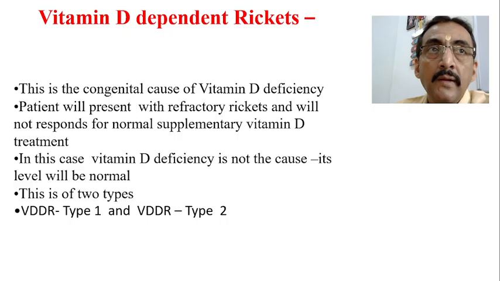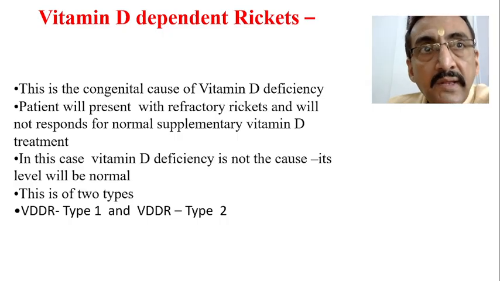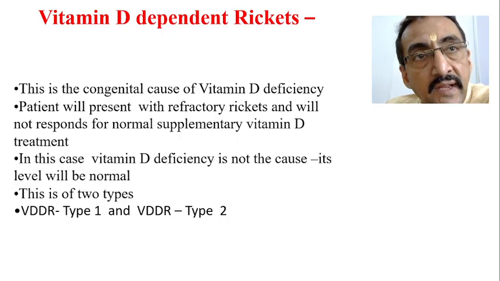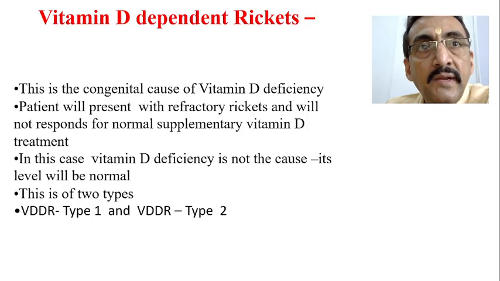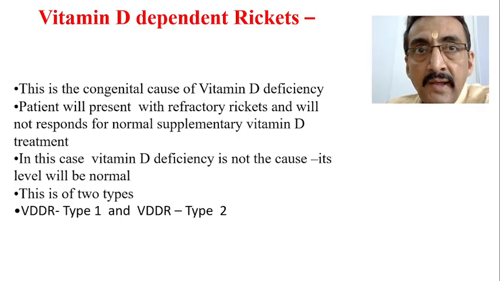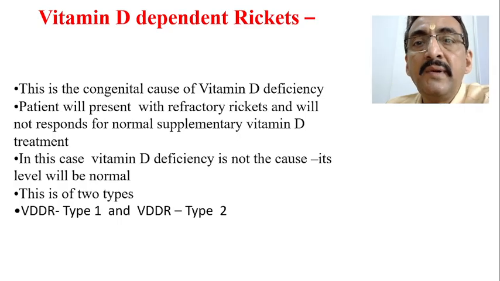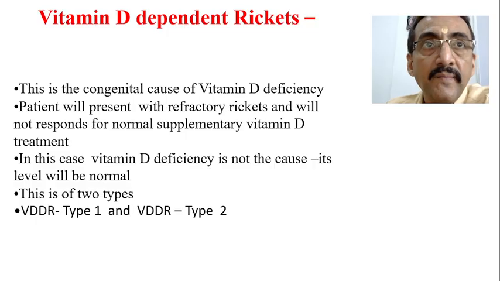That means whatever the amount of vitamin D present in the blood, suppose the vitamin D level in the blood is normal, you are also taking a good amount of dietary vitamin D, you are also exposing yourself to sunlight. In spite of that, the child is developing rickets, and this is called vitamin D resistant rickets, or it is also called refractory rickets.